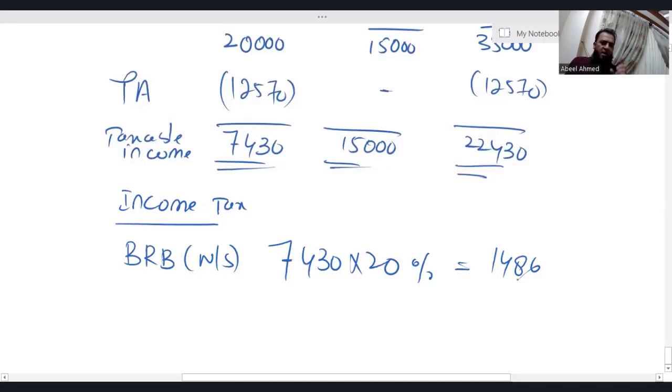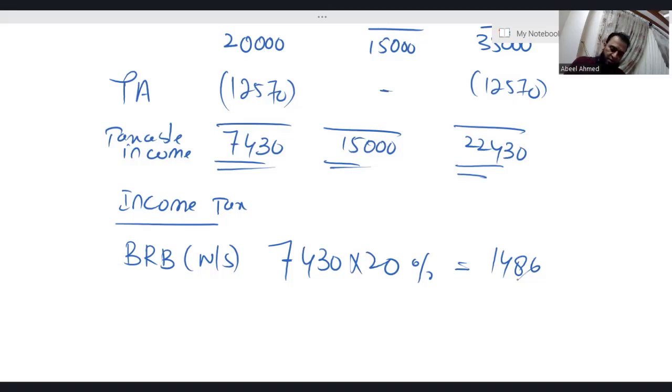Before applying any tax rate on the saving income, you need to determine the individual's tax paying status. If the individual is a basic rate taxpayer, then that individual gets nil rate band of 1,000. If an individual is a higher rate taxpayer, gets nil rate band of 500. If someone is an additional rate taxpayer, whom we have not seen so far, gets no nil rate band in the saving income, zero nil rate band.